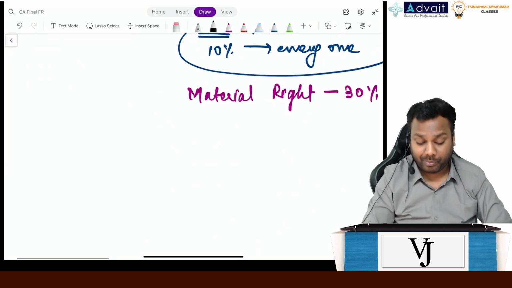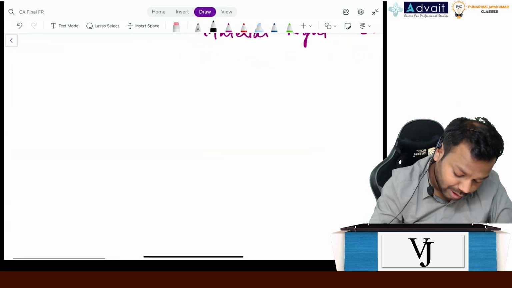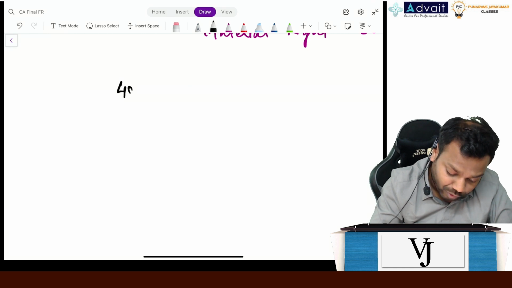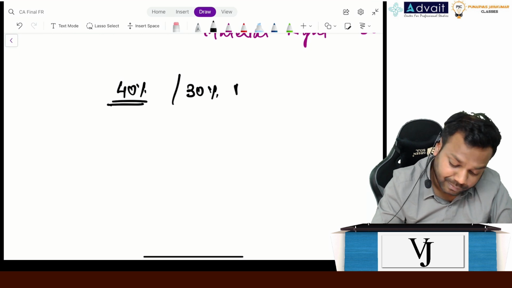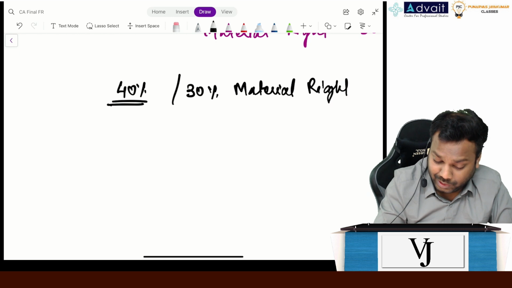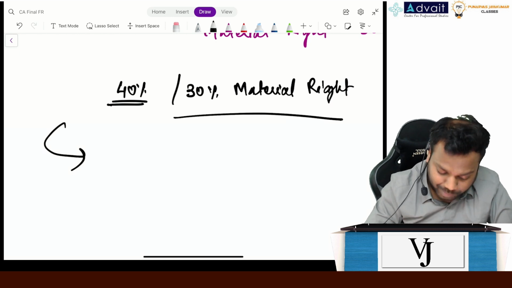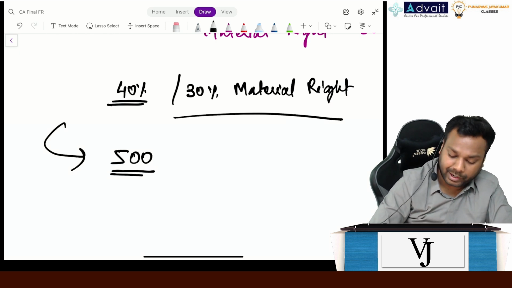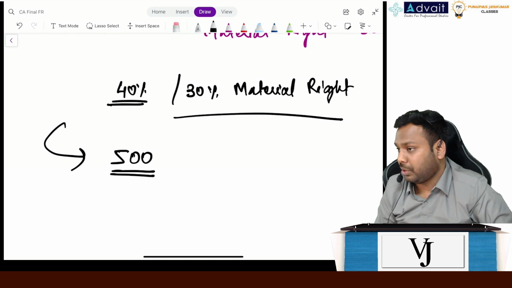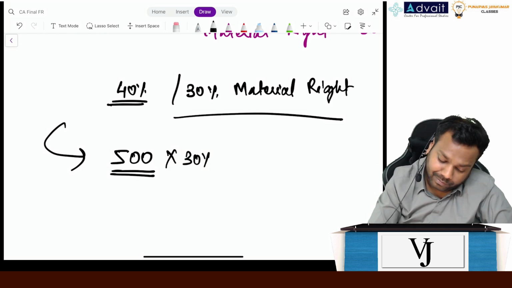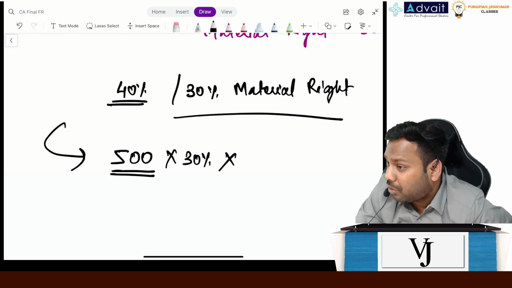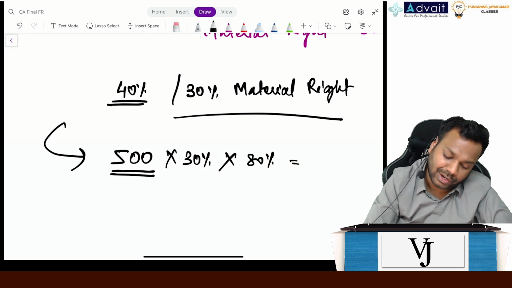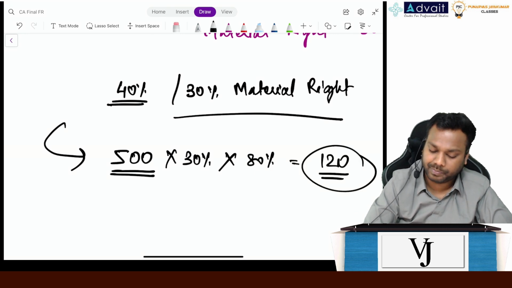Now tell me, you have given him a discount coupon of 40%, out of which 30% is the material right. It says the customer will purchase goods worth rupees 500. So what is the discount that will be given to him? 30%. You will give the material discount, right? And what is the chance that the customer will avail the discount? 80%. So what is the value? 120.